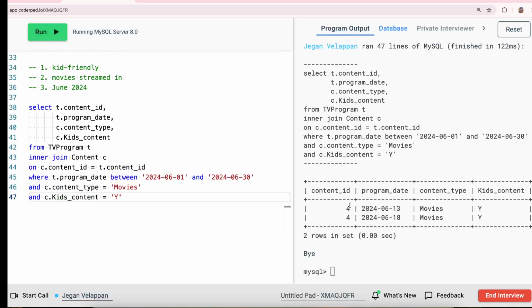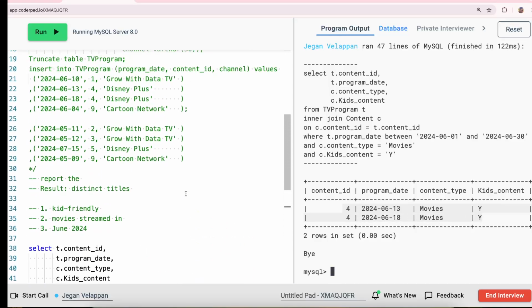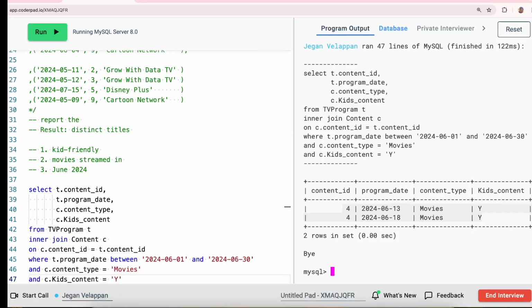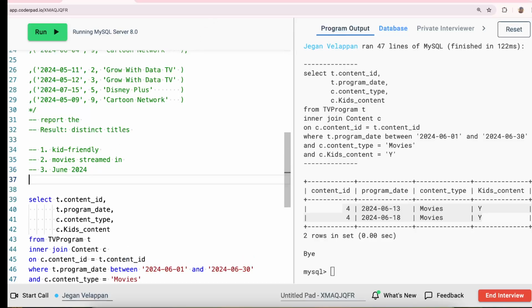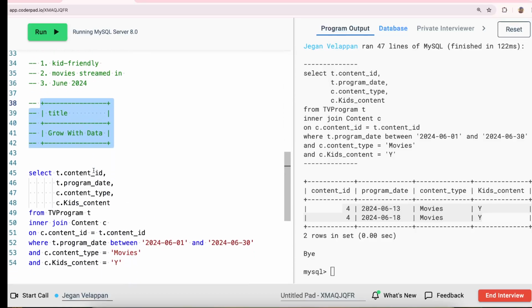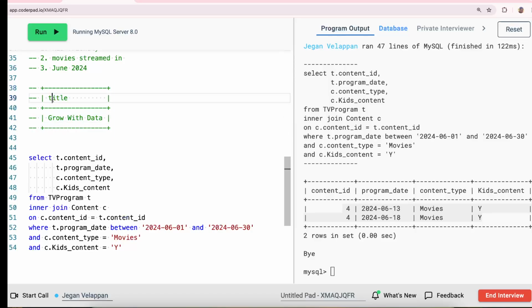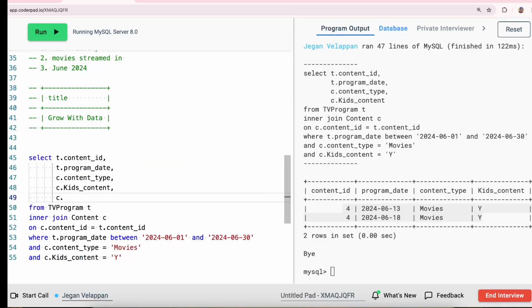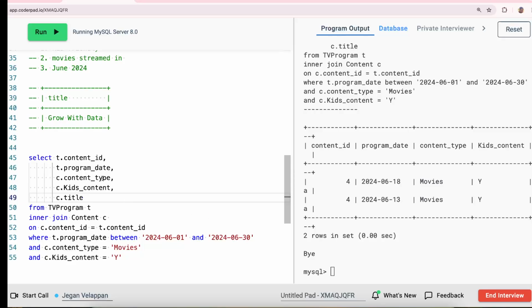So I got the content ID, the program, movies, and all this, which is not required. They are looking for the movie name or movie title. So the expected output, we can just put it here. The expected output is going to be the title, which is grow with data. We can see the value later, but we need the title. The title we can get from the contents table. Title. We run this.